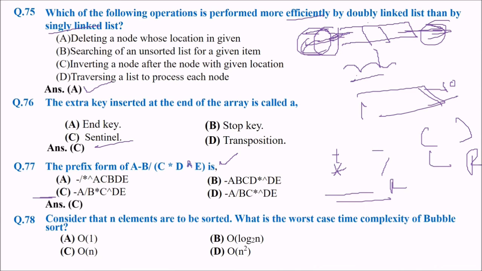Next is, consider that n elements are to be sorted. What is the worst case time complexity of bubble sort? Is it order of n square or any other? The answer is order of n square. In general terms, just on a lighter note, bubble sort is expected to be the worst of all the sorts.